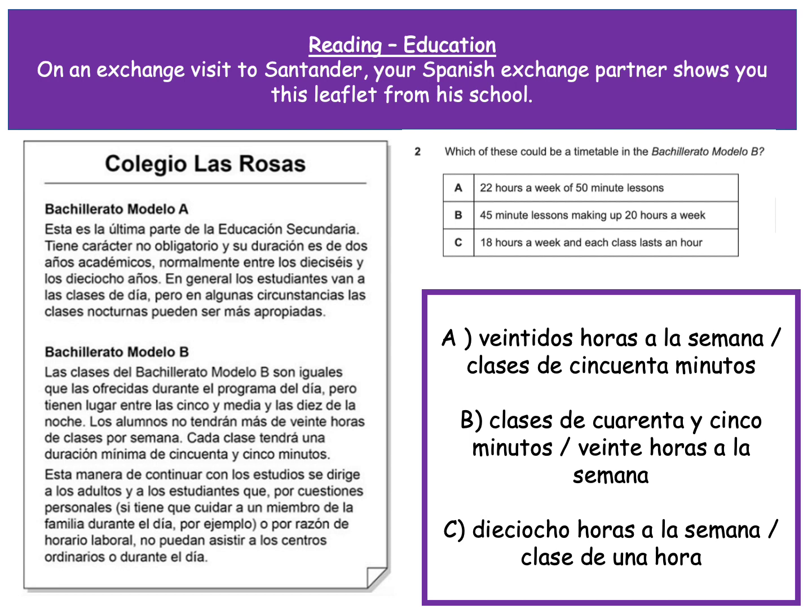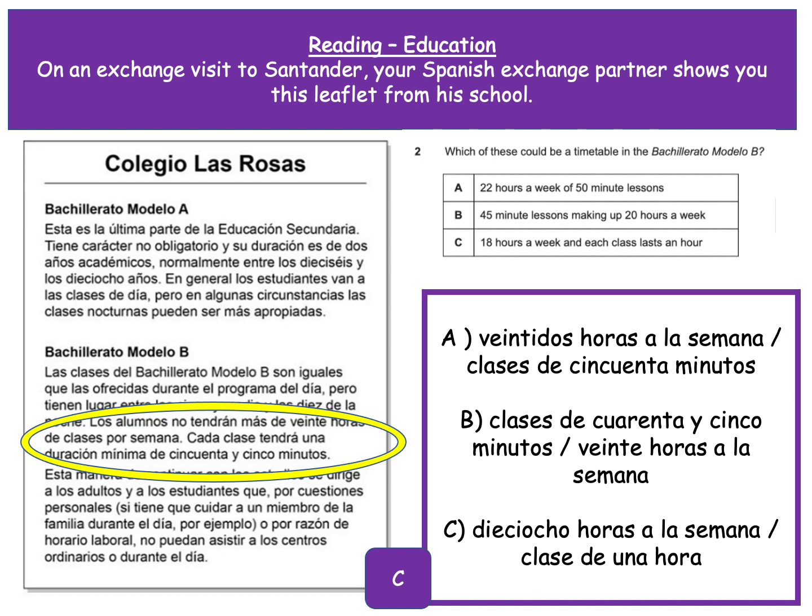Okay, so I want you to remember, we're looking in this second chunk now, Bachillerato Modelo B, and we're looking for that one there. So pause the video now and have a look for that one. Right, now the answer for this one is C. This was harder, this one. If we look, we're looking in this area here. Cada clase tendrá una duración mínima de 55 minutos.